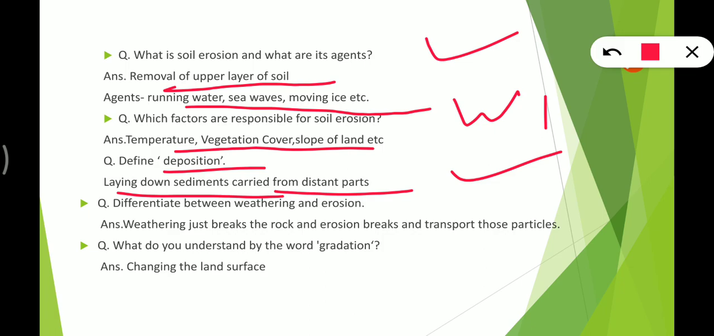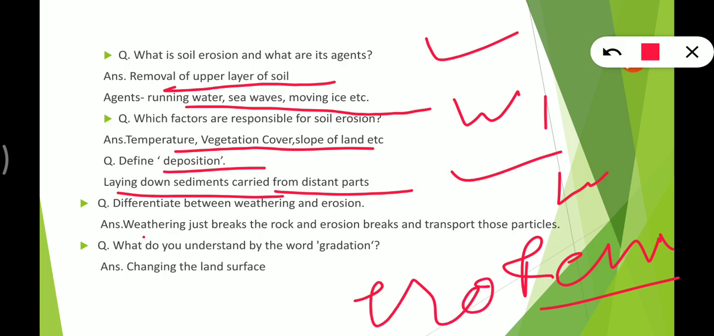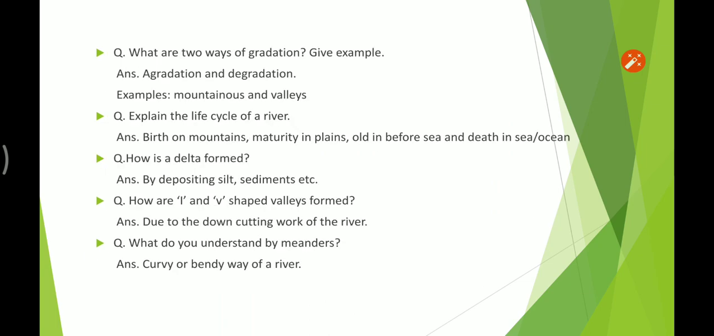Then after, differentiate between weathering and erosion. So in weathering, the rock particles break and remain at the same place, whereas in erosion they are transported to a new place, right? So this is the difference. What do you understand by the word gradation? So gradation means changing the land surface. Let's move to the next one.